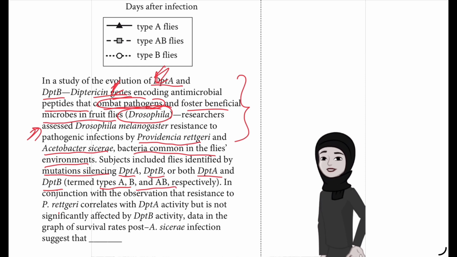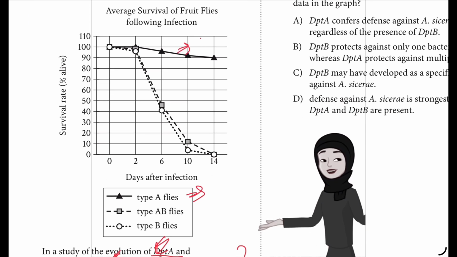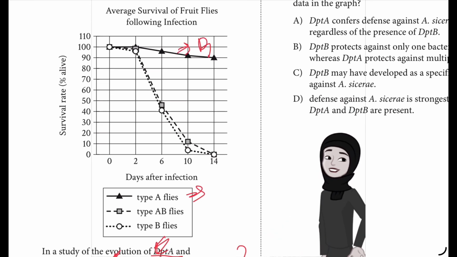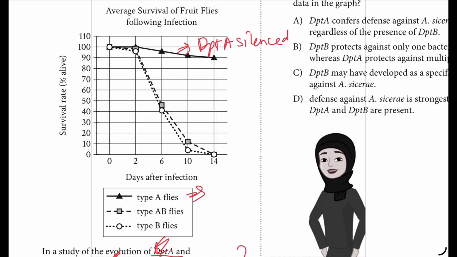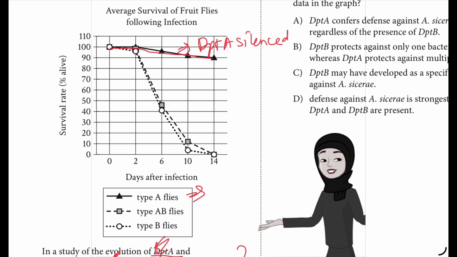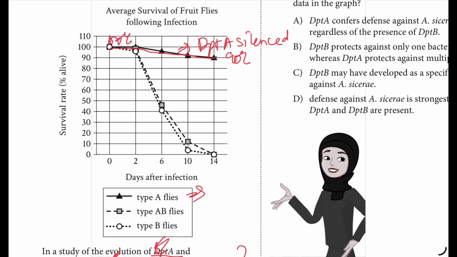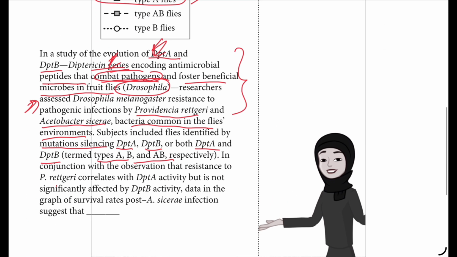Now in this graph, type A, type B and type AB are the silenced ones. If you see the type A flies, it means DPTA is silenced. When DPTA is silenced, you can see that even after days of infection most of the flies are able to survive, from 100% alive to 90% alive. That is DPTA silenced, which they call type A.